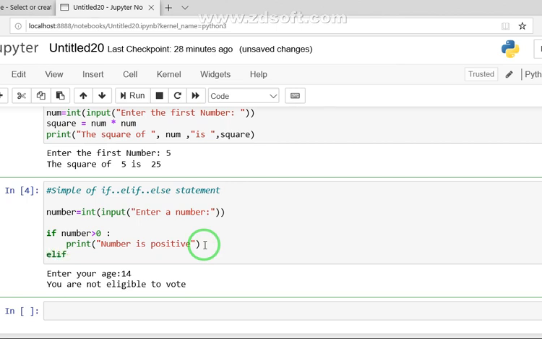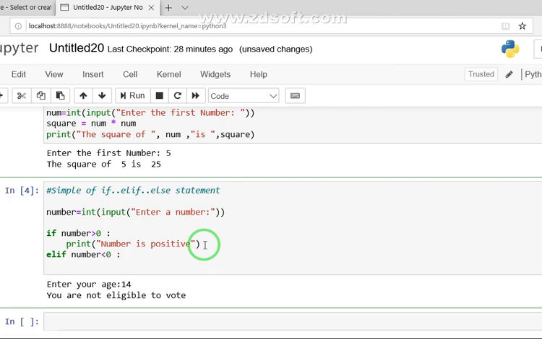Else if number is less than 0, we give a message here, print number is negative.